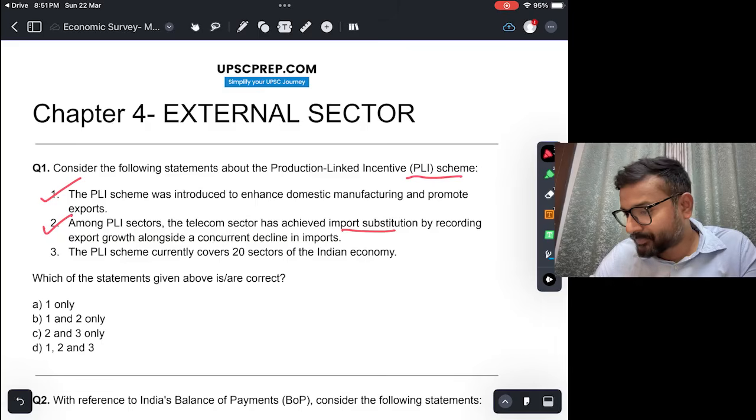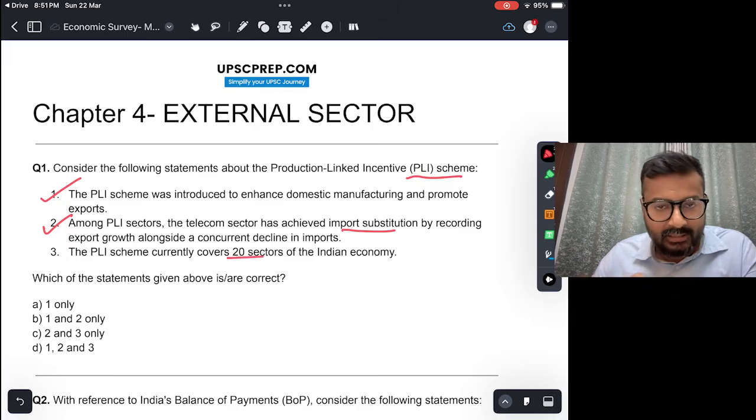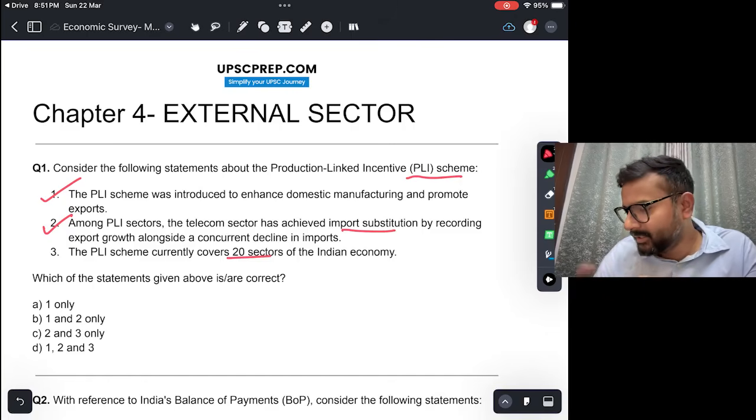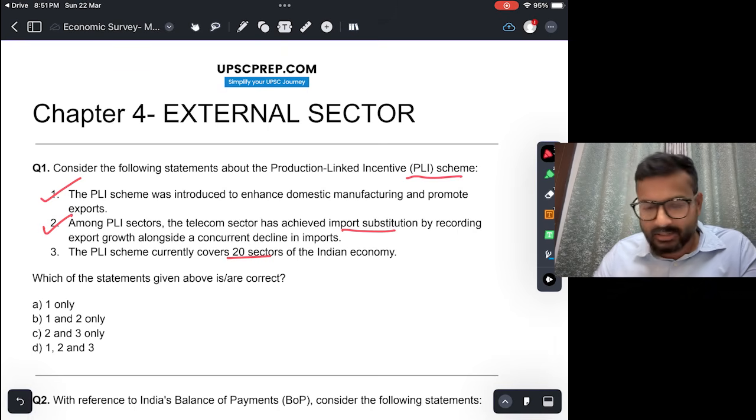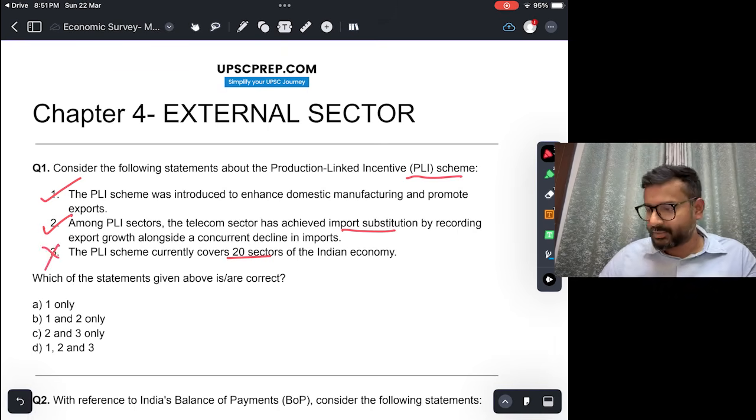So this is true. The PLI scheme currently covers 20 sectors of the Indian economy. So PLI scheme, when it was brought, it covered 14 sectors. So right now it is covering 14 sectors. बाद में, of course, Indian government will expand it. But right now this is an incorrect statement. So the answer would be B, 1 and 2.